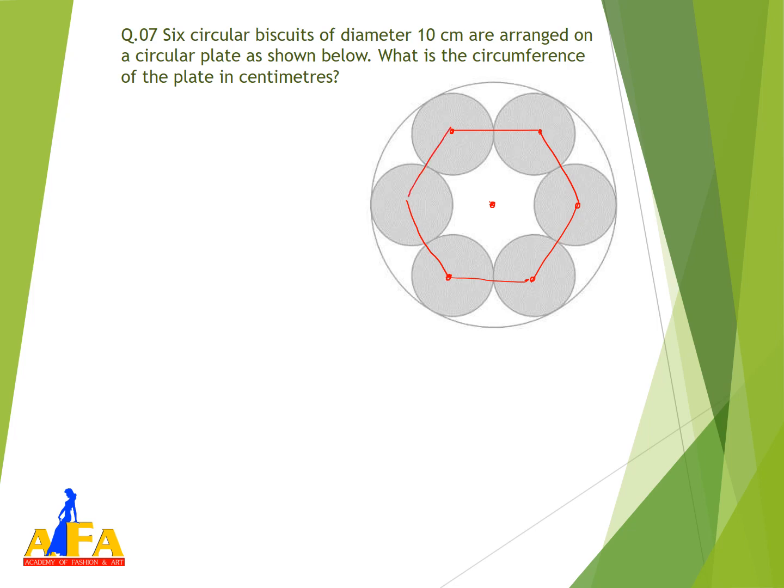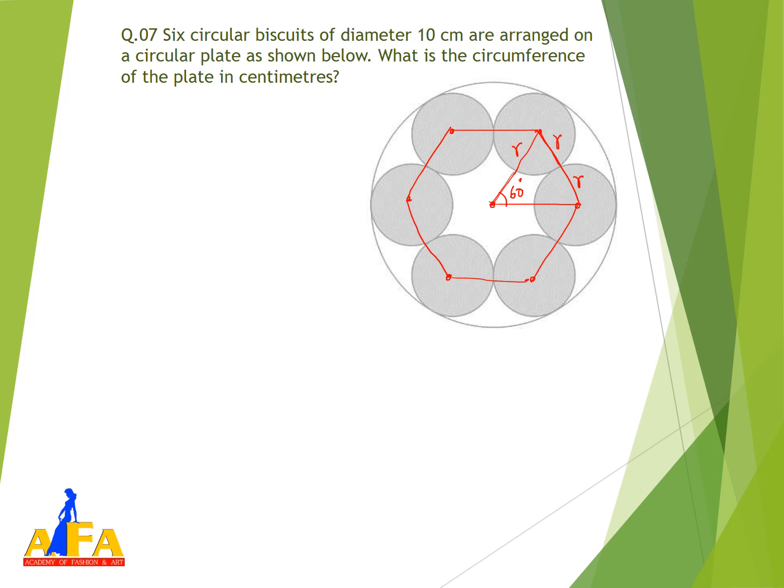So this is the hexagon pattern, and if we see, this is R, this is R and this is R, and we know that this is the equilateral triangle, right? Because 2r is the distance, this is r, and this is 60 degree. So this is the equilateral triangle.